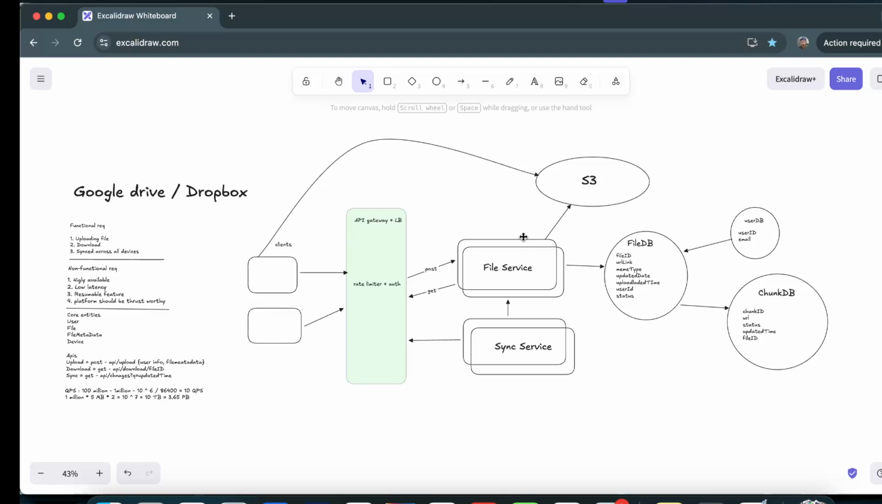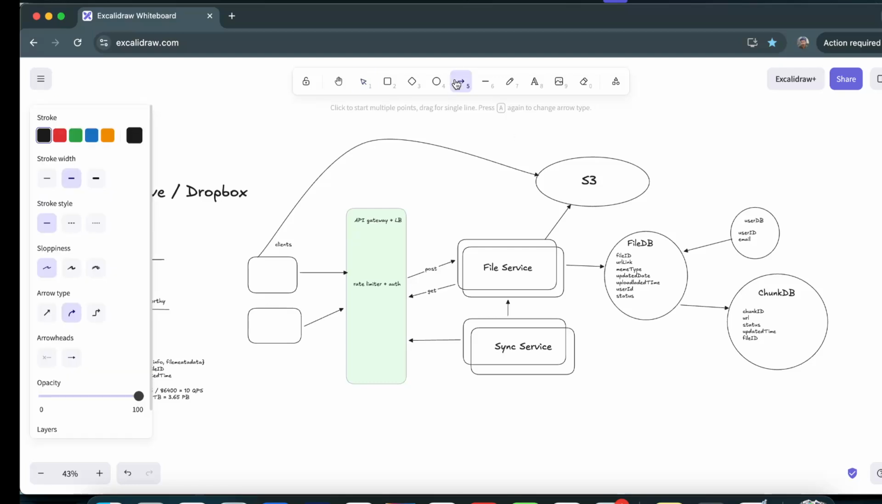That is one way. The other way is that S3 basically provides multi-part upload. So at any point in time when the file has been uploaded to S3, it generally sends a notification to these servers.